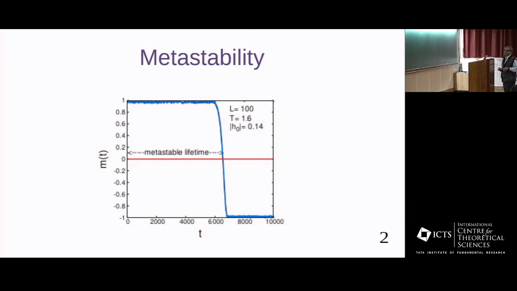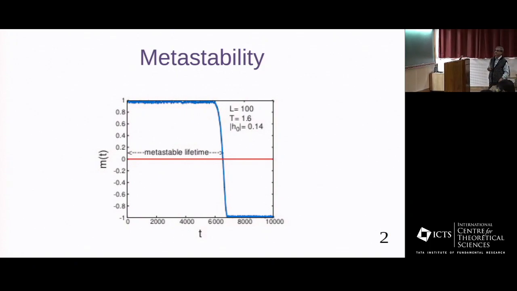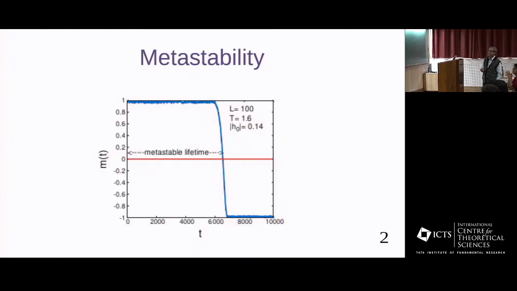The magnetization is plotted against time, and the system remains in its metastable state over a long time, and then suddenly jumps to the stable state. Note that the stable state is the state of least energy, while the energy of the metastable state is higher, and this is the metastable lifetime.